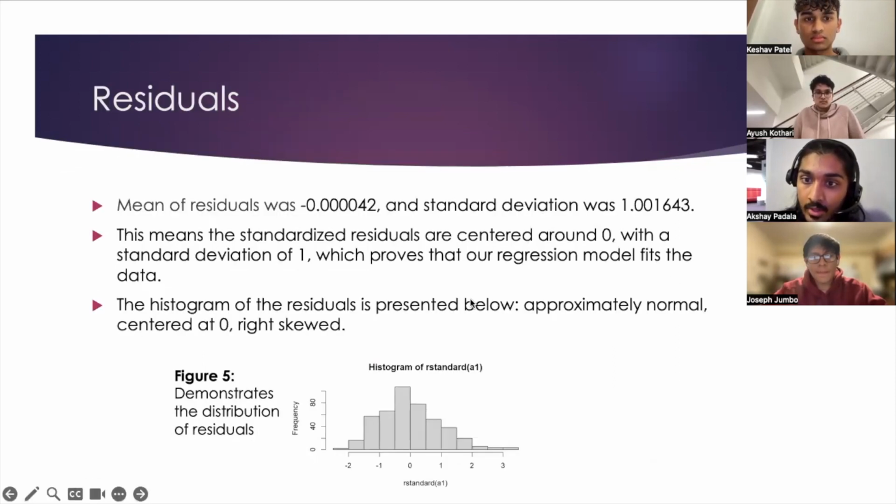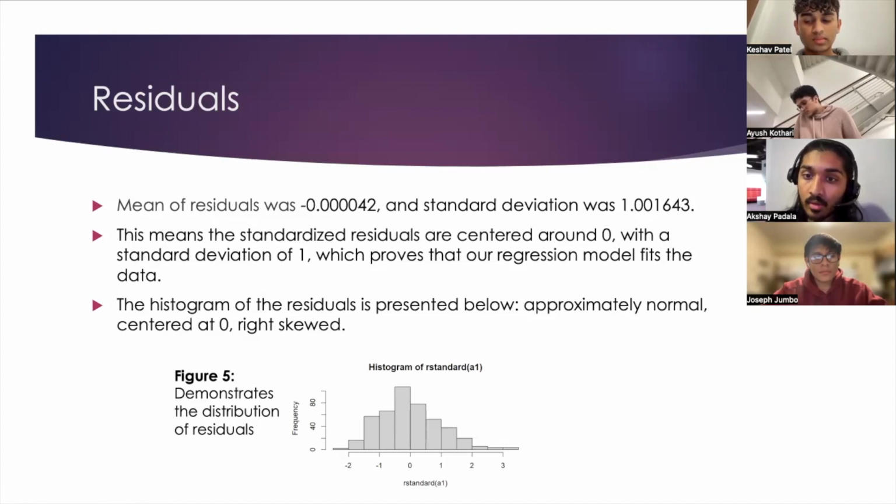The last thing to consider is residuals, which is basically a way of testing how well our linear regression model worked. The mean of the residuals was negative 0.000042, and standard deviation was 1.00. Given the standardized residual model, we have residuals that are centered around 0 with a standard deviation of 1, which proves normally distributed residuals, and with the mean of 0, which indicates that a majority of the data is explained, or a majority of the data is close to the line of regression that was created.